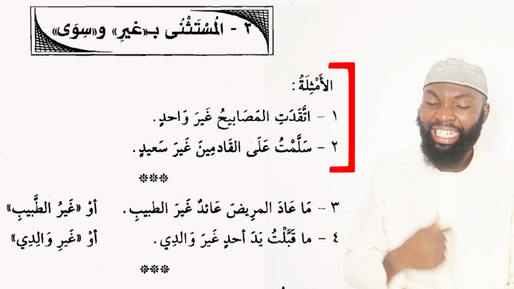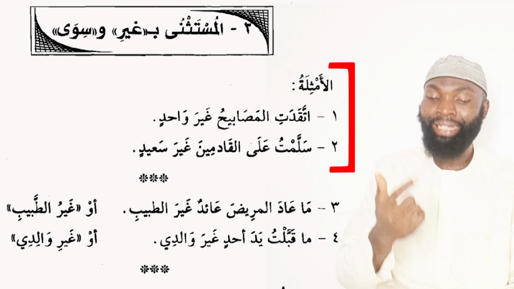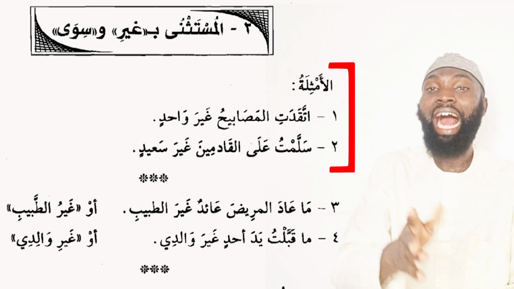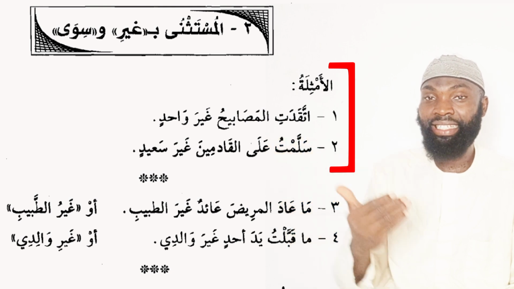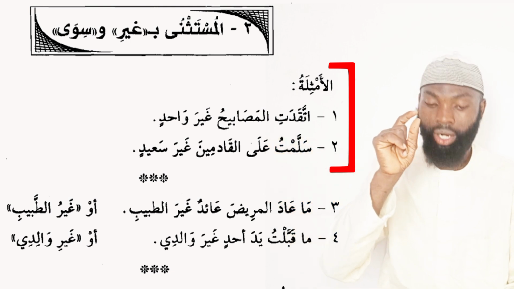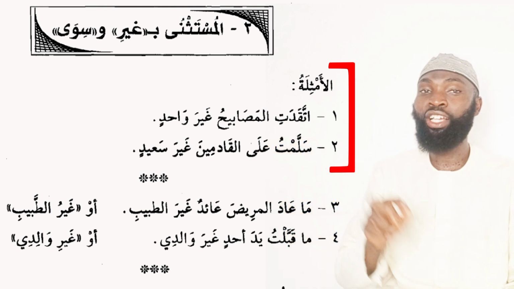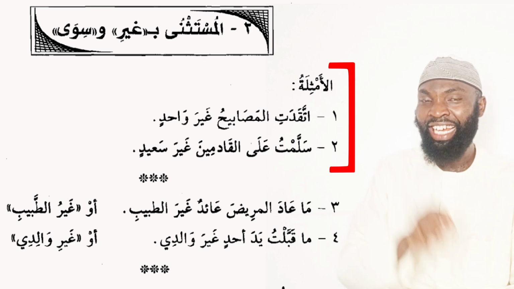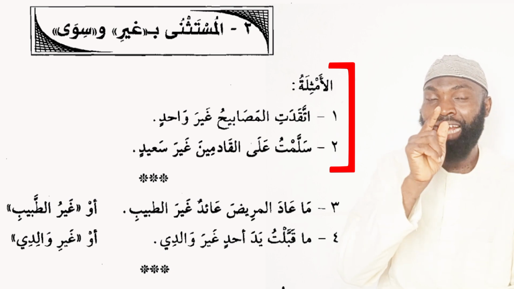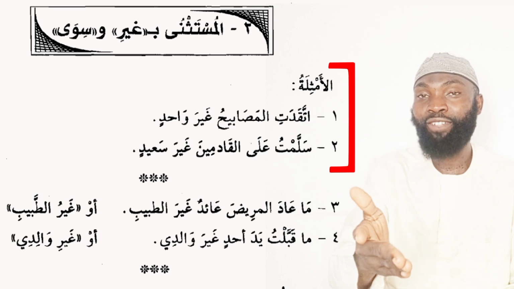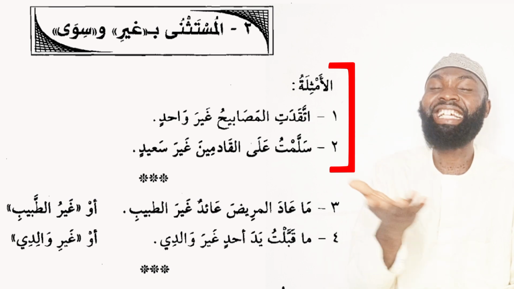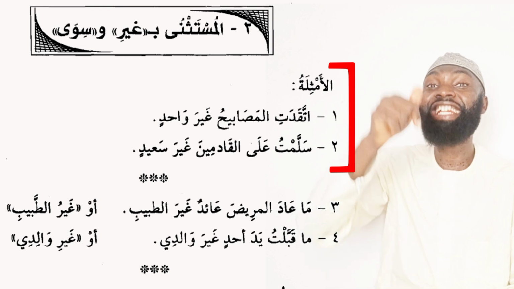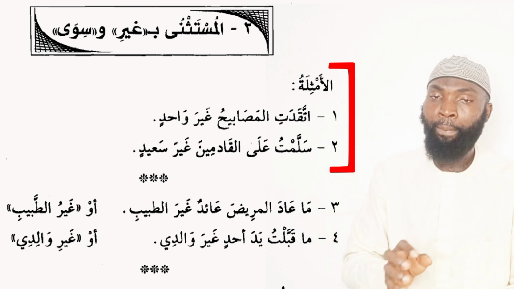Number two, we have salamtu ala al-qadimina ghayra sa'idin. I greeted the comers except for Sa'id. You can see ghayra sa'idin. What do you notice here? The word ghayr is ended with fatha, and the next noun coming after it is in the majrur case, sa'idin, ending with kasra, like wahidin. We'll come back to that.